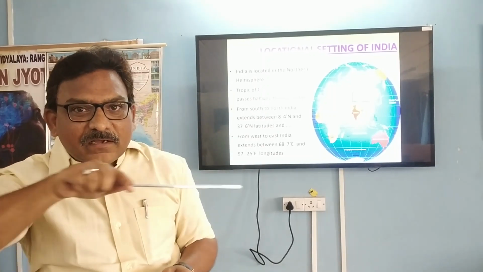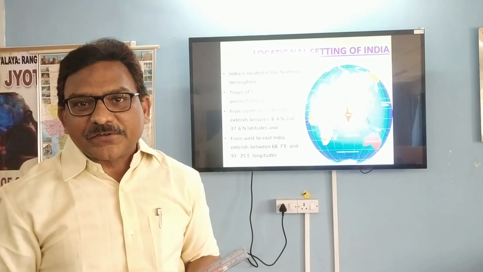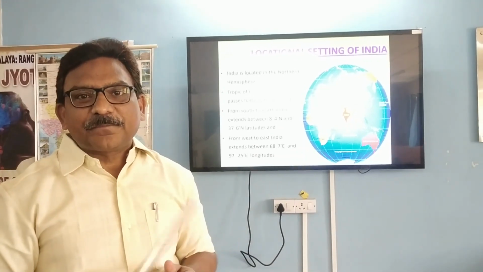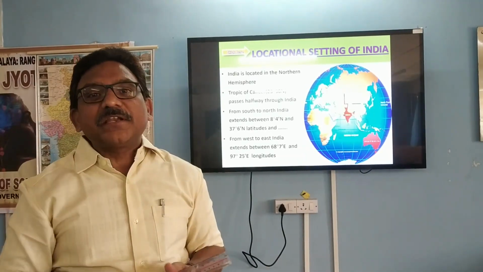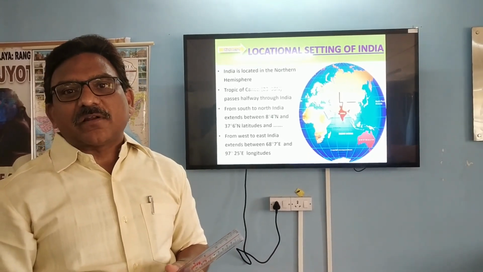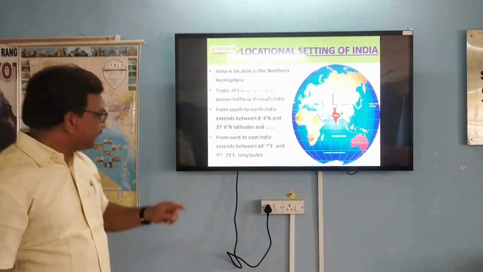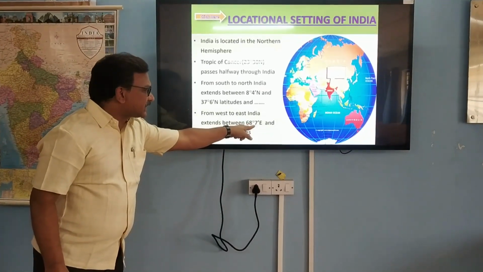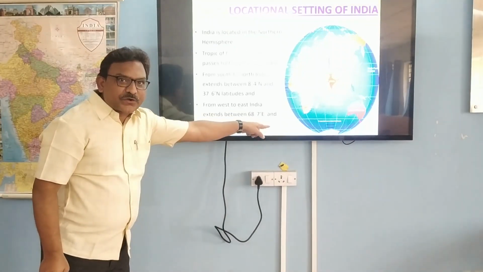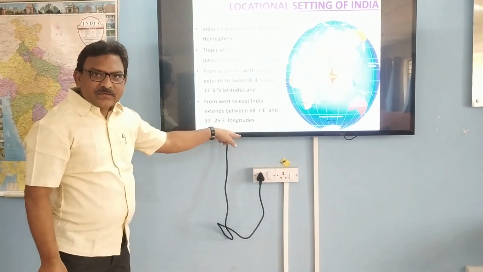When the globe is divided into two equal halves by 0 degree latitude, India is in the Northern Hemisphere, and when the 0 degree meridian or longitude divides the globe vertically into two equal halves, India comes under the Eastern Hemisphere. So here we have the letter E. 68 degrees 7 minutes E means eastern longitude, and 97 degrees 25 minutes E means eastern longitude.